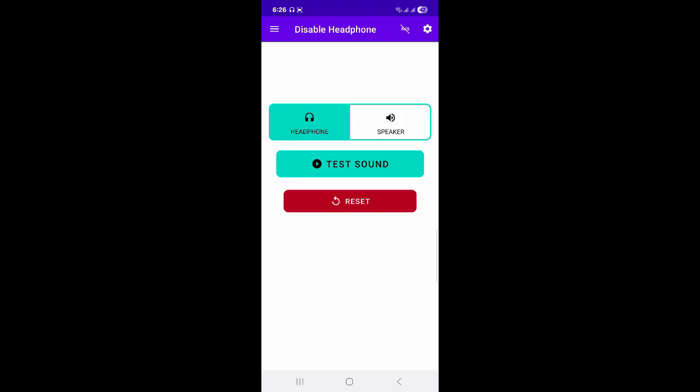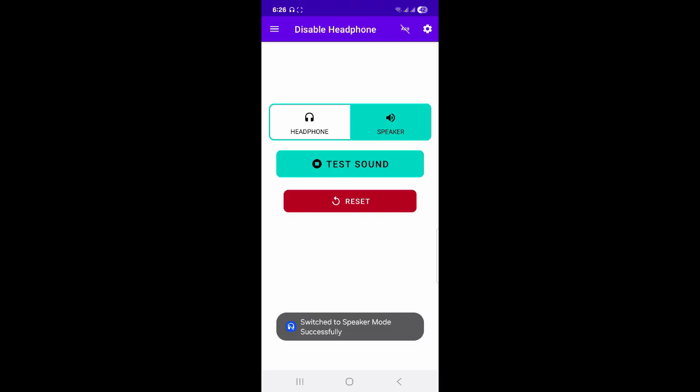Now you can see two options, headphones and speakers. If you want to test sound for headphones, simply click here, and if you want to test speakers, then simply click here. You can see if your headphone is stuck, then you need to select this speaker option. Simply click it, and now the headphone icon is gone and the speaker works again.